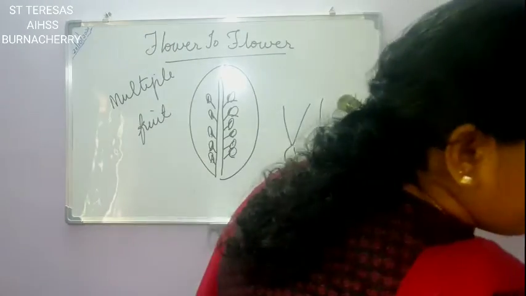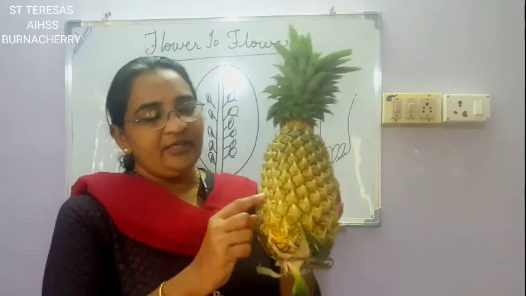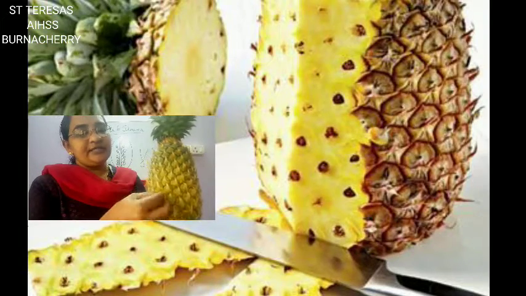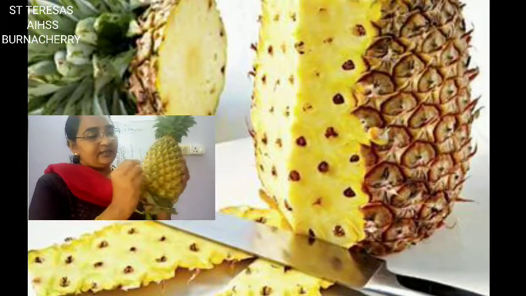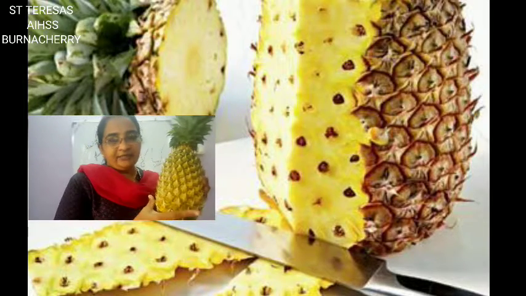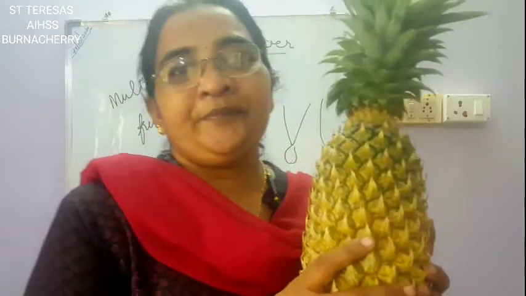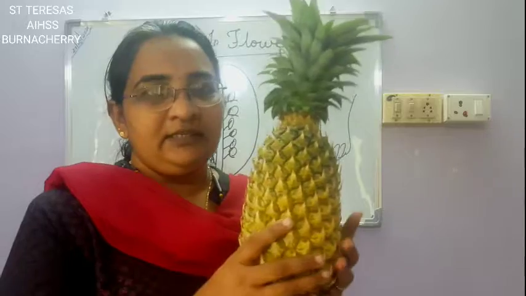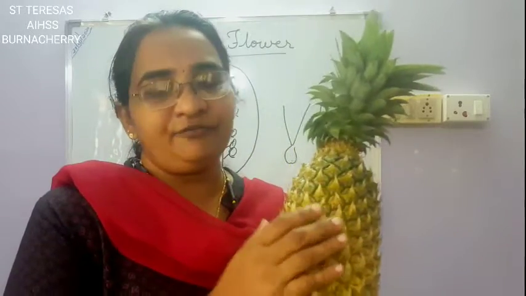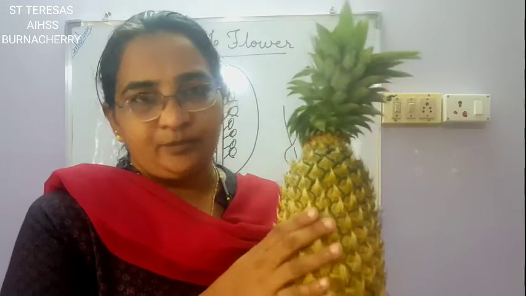So I have the fruit of a pineapple here with me. See, the fruit of a pineapple. When you cut open the pineapple, you can see here and there, in all these places, a hair-like thing coming out, isn't it? What is that hair-like thing? It is the remains of the androecium and the gynoecium, which you can see there. That is the anther, the filament and the stigma. All that is the remaining part you can see there. I will cut open the pineapple and show you.